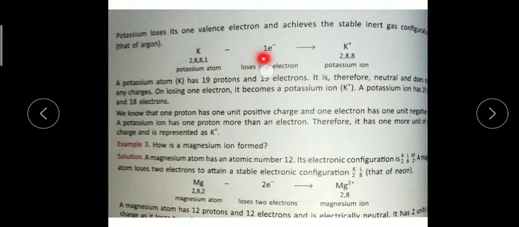Here potassium is losing 1 electron, so you show it with a minus 1 electron sign, then an arrow, and it becomes K positive with the stable noble gas configuration. We have to mention below the cation also 2, 8, 8. Like this you have to write the reaction.